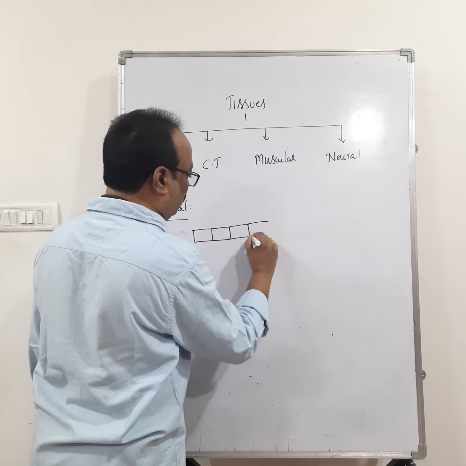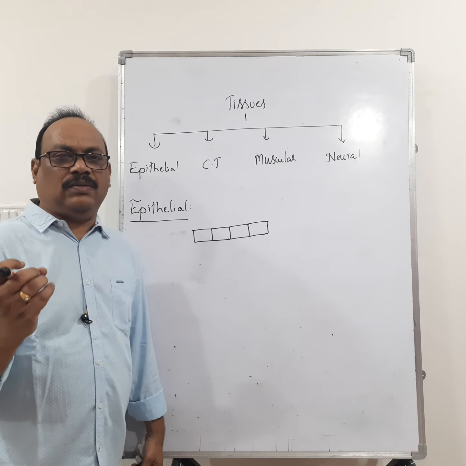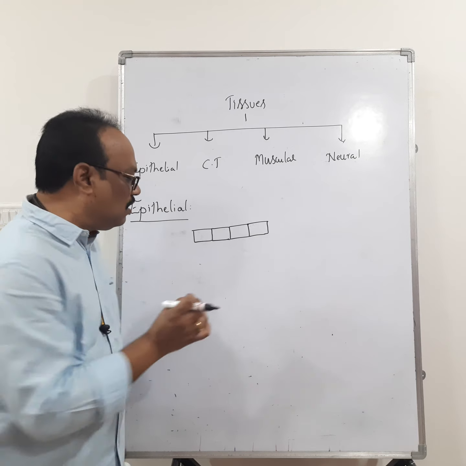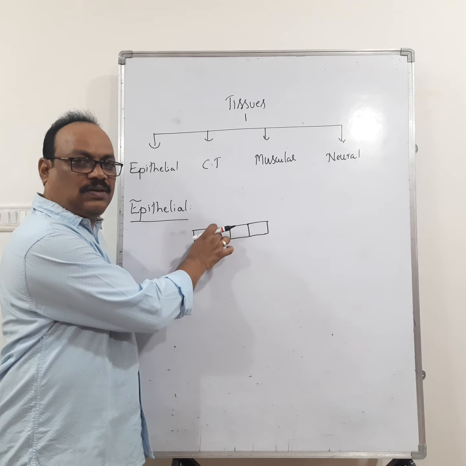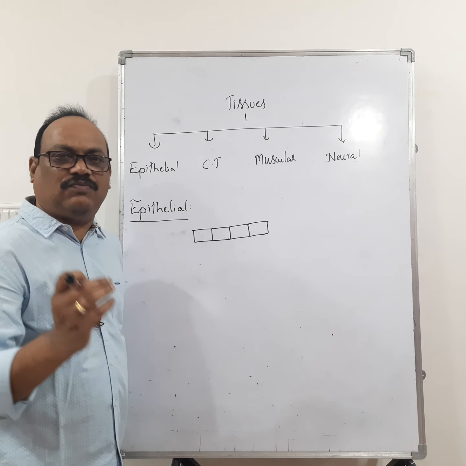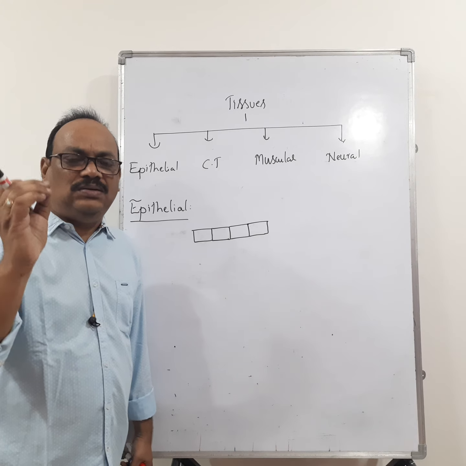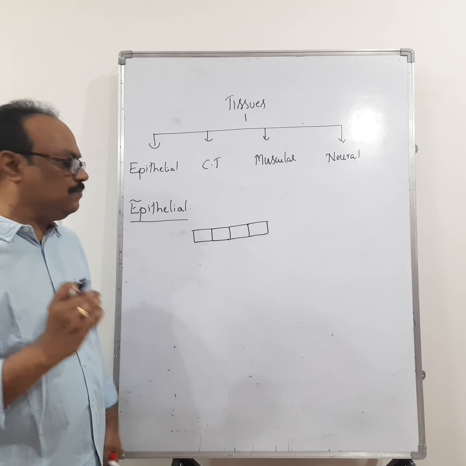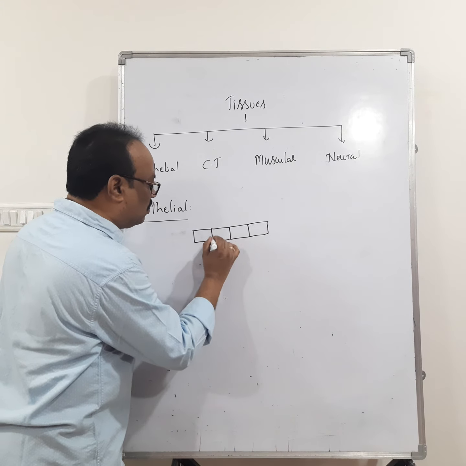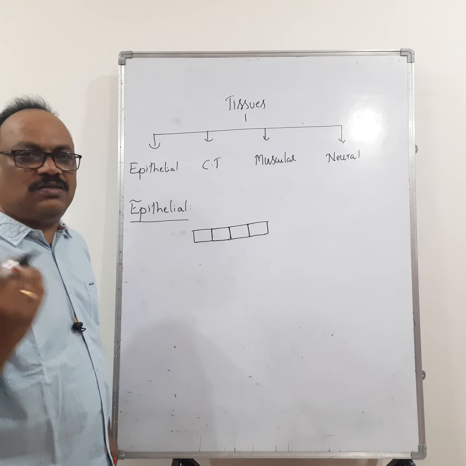They are packed tightly with each other without much material in between these two cells. That means the epithelial tissues are tightly packed cells with a little amount of intercellular matrix. In between these two cells, the substance present is very little, or sometimes absent also.